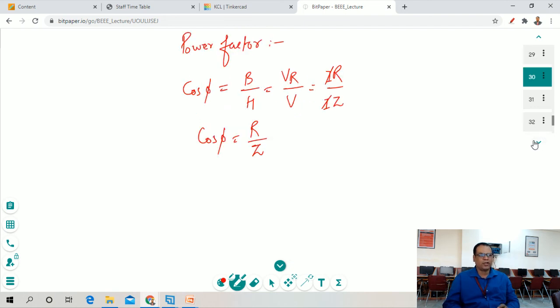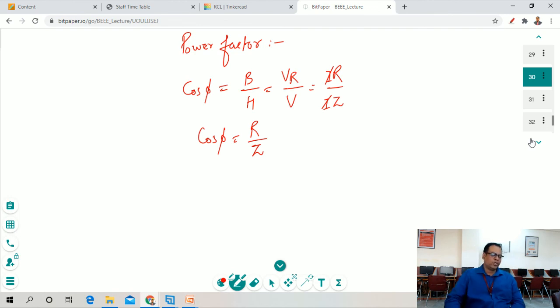So power factor can be calculated using cos of phi, where cos of phi is equal to B upon H. So B is the base, and H is represented as the resultant voltage. So we have to put this value VR divided by V, and the voltage across the resistor is VR equal to IR.